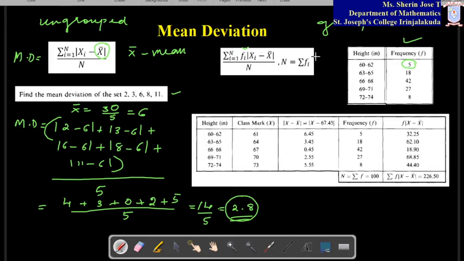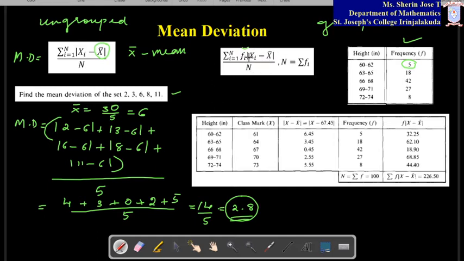Okay, so I am applying this formula here. How are we using it? Here is the data given, this is the question we have. The classes are given: 60 to 62, 63 to 65, and likewise, and the frequency of each class is also given. In this class 5 entries are coming, in this class 18 entries are coming, likewise. So to find it, what all things do we have to find? First we have to find xi minus x bar, then multiply with fi, then find the sum of all those, then divide by N.